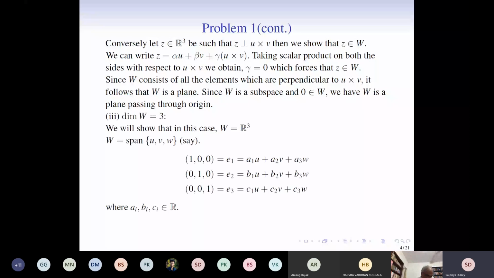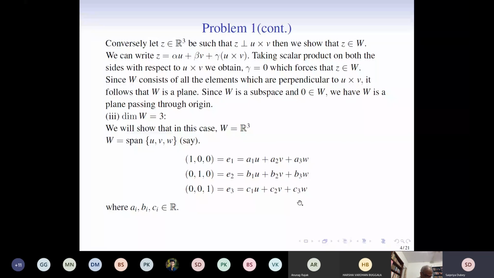Lastly, we deal with the case when dimension of W is equal to 3. In this case, we show that W indeed turns out to be equal to R3. Because dimension of W is equal to 3, we take W to be spanned by U, V, and little w, which form a basis for capital W. Now because these three vectors E1, E2, and E3 also belong to W, and U, V, w form a basis, we may write E1, E2, E3 as a linear combination of these.